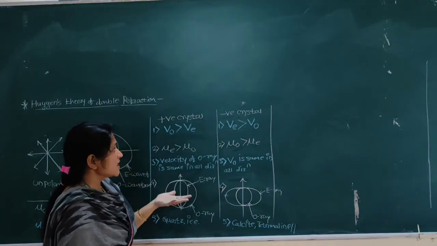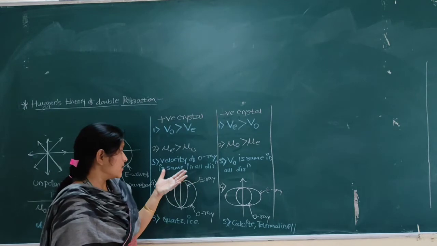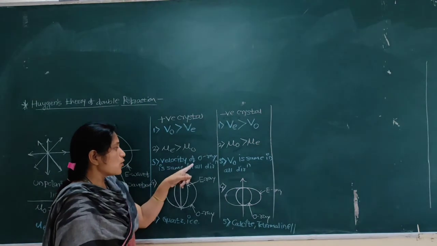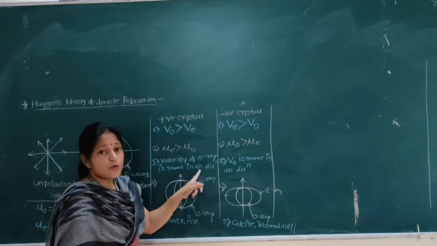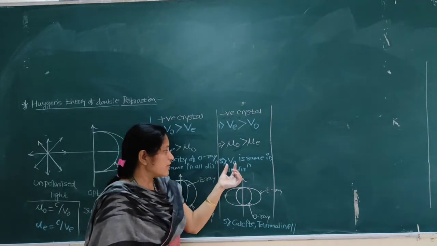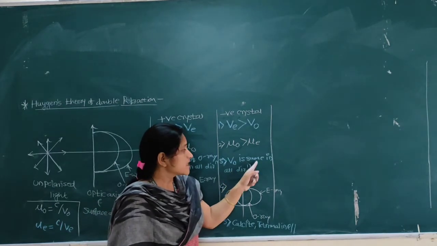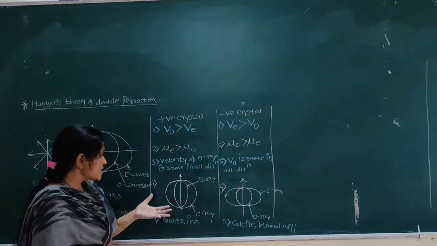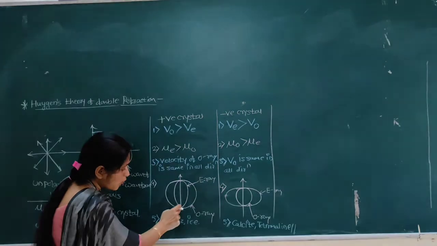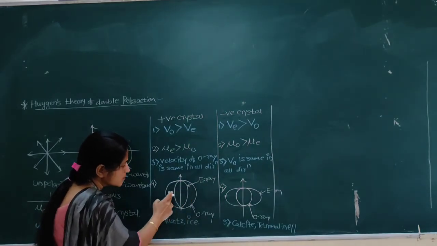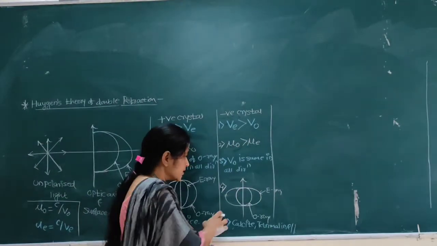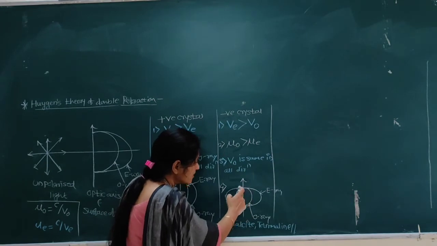Now the third difference is the same for positive and negative crystals, and it is related to the velocity of the O ray. The velocity of the ordinary ray is the same in all directions. Now the next difference: if we see this figure, then it is observed that the spherical wavefront, or O wavefront, lies outside the E wavefront. But in the case of a negative crystal, the spherical wavefront lies within the E wavefront.